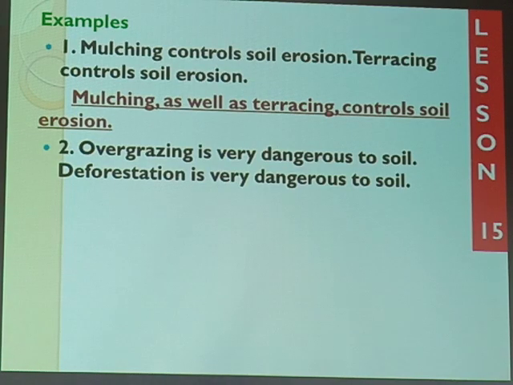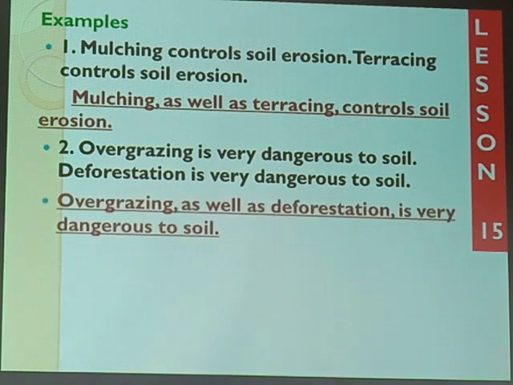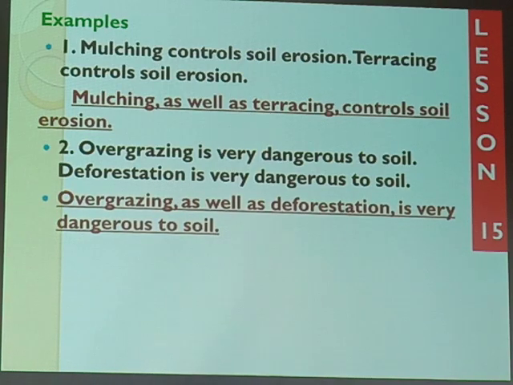Yes, overgrazing is our noun, as well as the next given, then we describe after. And remember the order of punctuation. We shall say overgrazing as well as deforestation is very dangerous to soil.